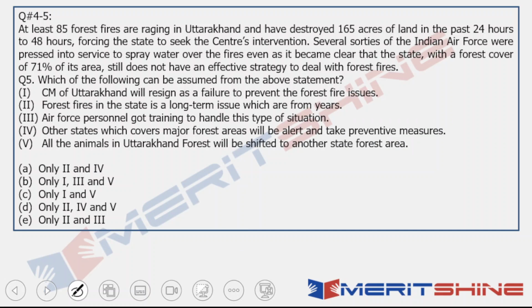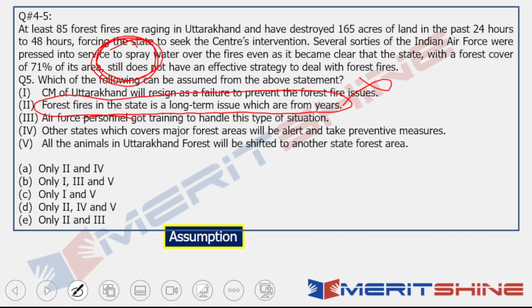Done. Now which of the following can be assumed from the above statement? This is an assumption question. Now in an assumption question, what should we do? We look at what was there based on which this particular action is happening. So "CM of Uttarakhand will resign as a failure to prevent forest fire issues" is irrelevant. "Forest fires in the state is a long-term issue which has been there for years." Now can I say this? Yes, it can be inferred because the statement says "still." The statement says still. If it had not been an issue for long, then you would not say still. Right? So 2 can be an assumption.